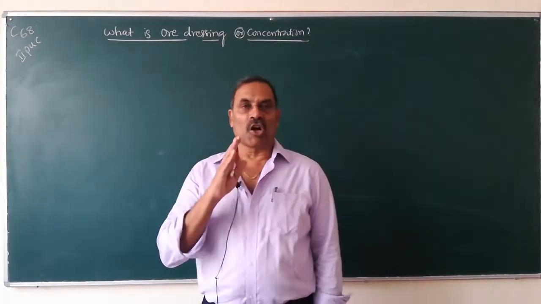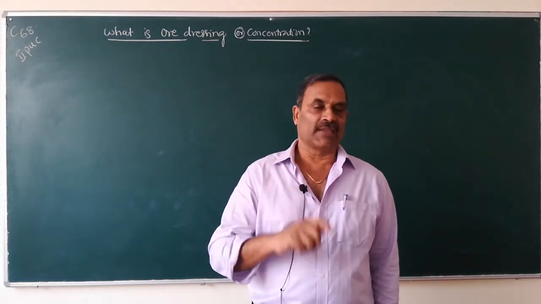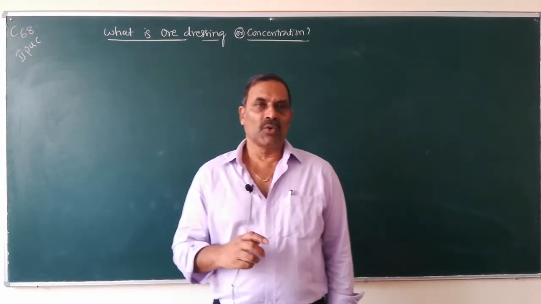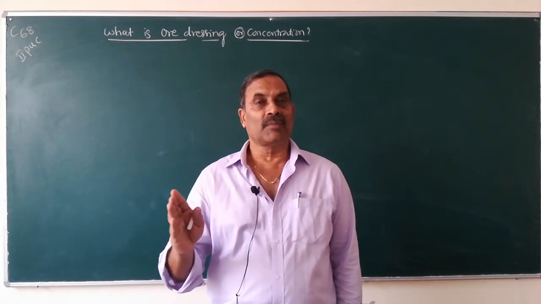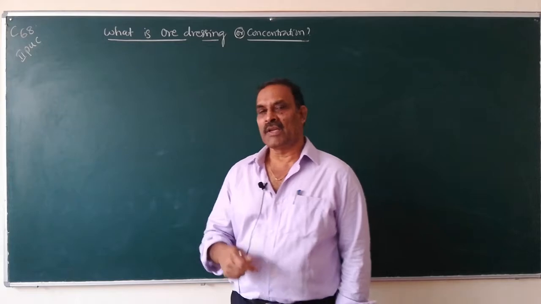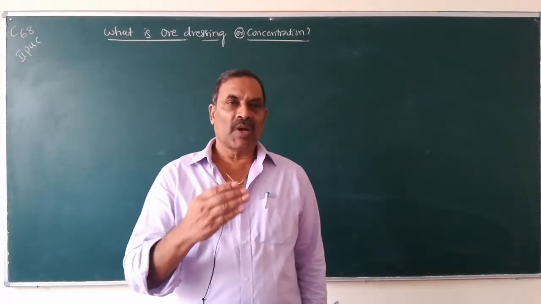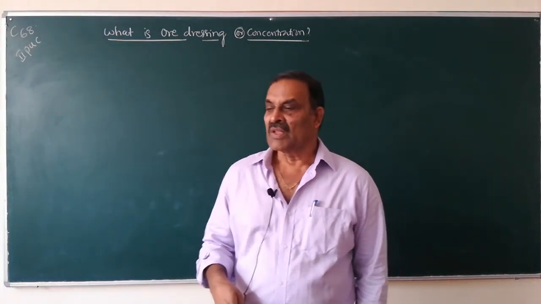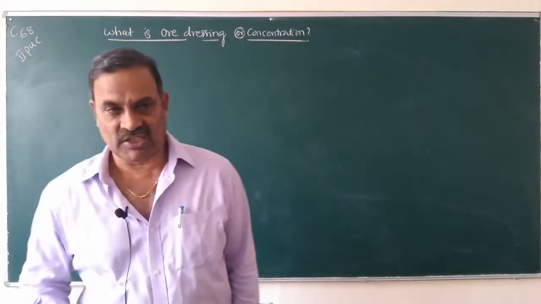Number 1, concentration or ore dressing of the ore. Number 2, extraction or isolation of the crude metal from its ore, and then finally refining of the crude metal. So, by doing these 3 steps we will extract metal. First we will know what is ore dressing or concentration.